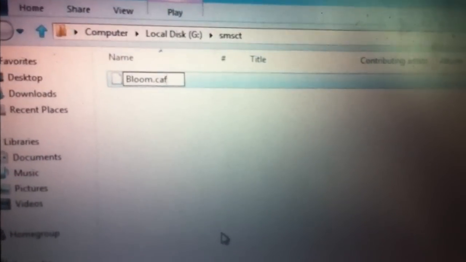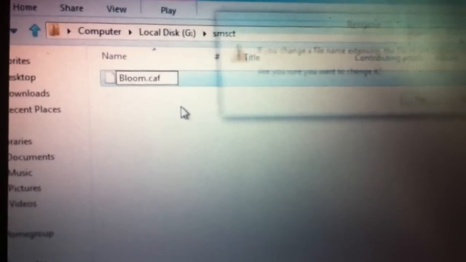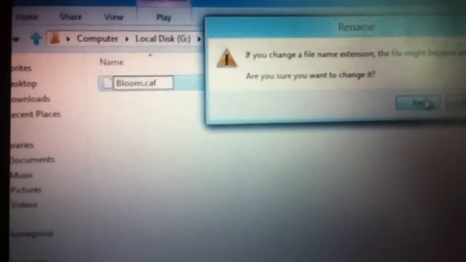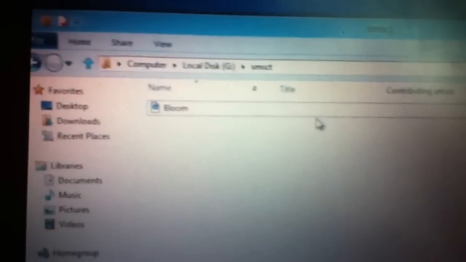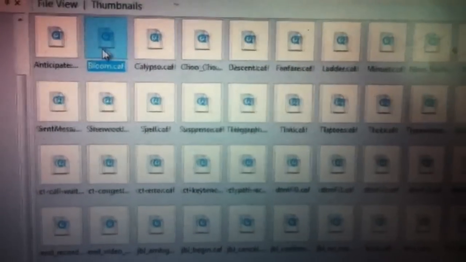.caf, not AIFF. Rename it to .caf. Yes. Next, go to Ifunbox. Second one. So rename it bloom.caf.bak just for the backup purpose if you want the original one back.